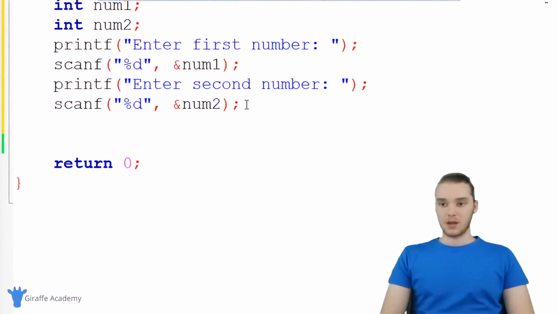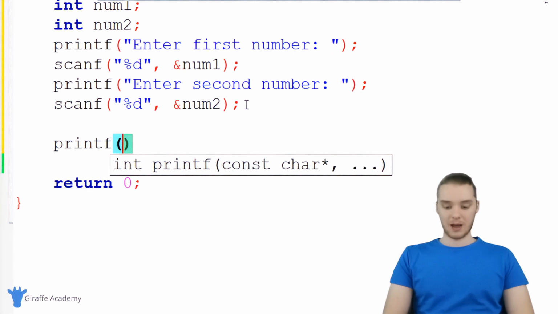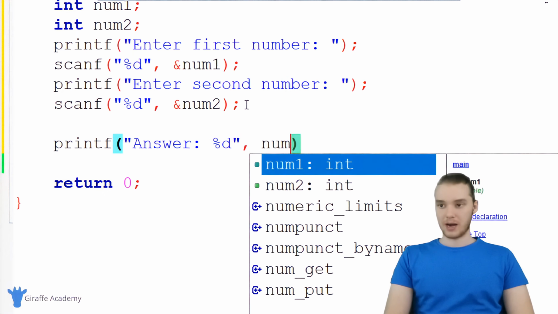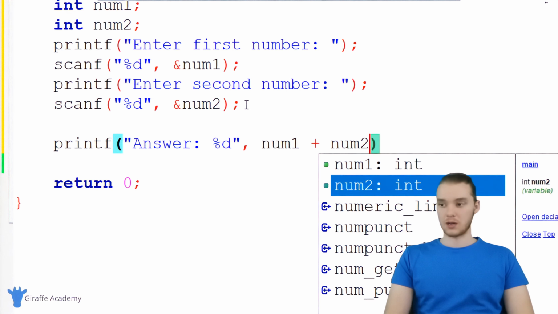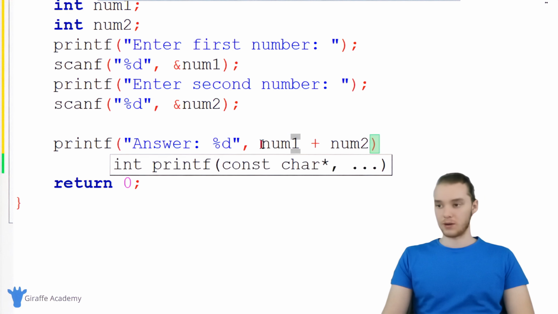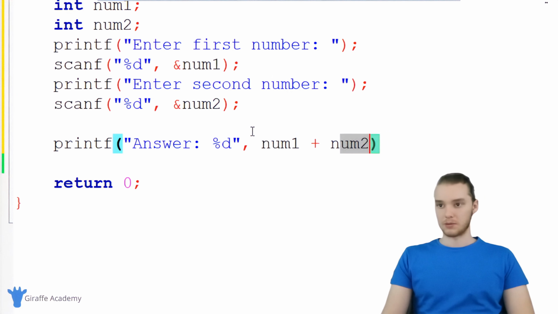out the answer. So I'm just gonna come down here, I'm gonna say printf, and we'll just say answer, and over here we'll print out the answer. So it's gonna be an integer, and we're basically just gonna print out num1 plus num2. So we're gonna print out the value of num1 plus num2. So we have our basic calculator, we're getting the first number, we're getting the second number, we're storing them inside of these variables, we're adding them together and printing them out.